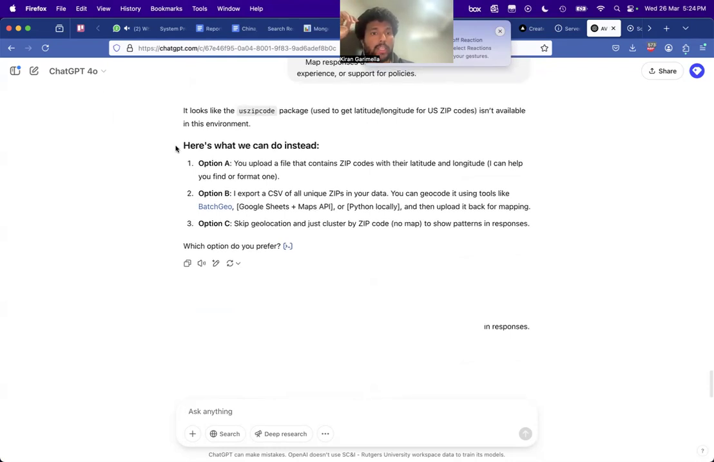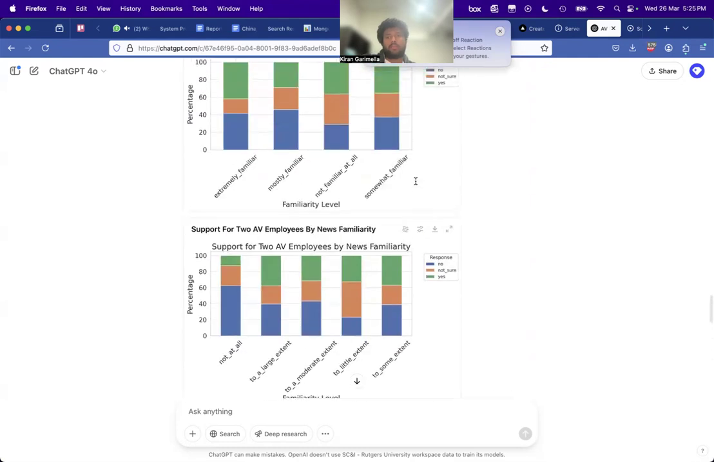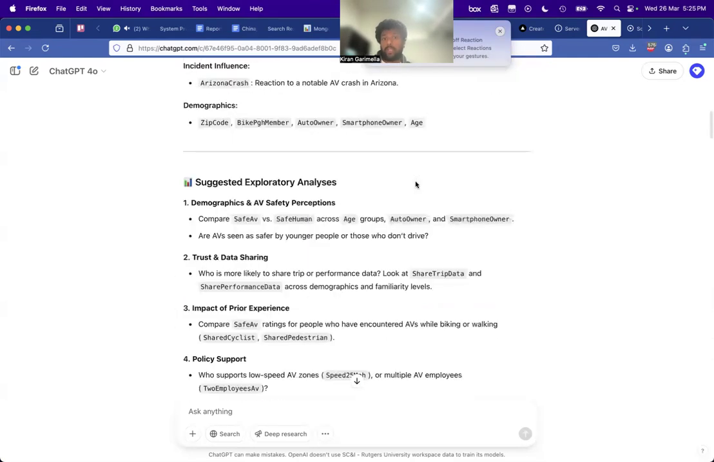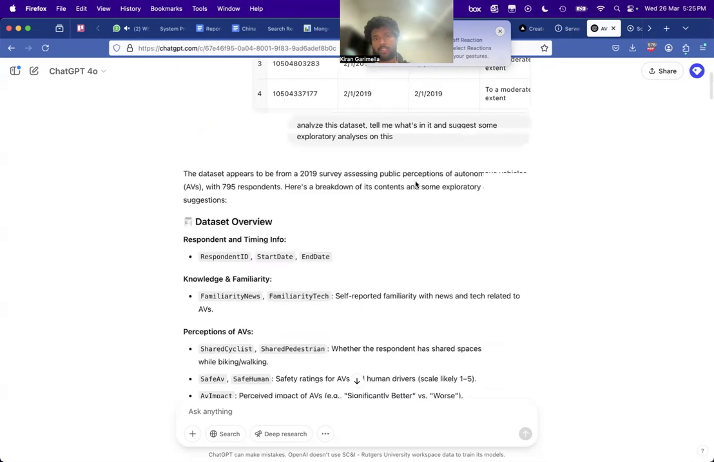Let's see. Okay. So basically it says, option, upload a zip file that contains zip codes or export CSV of unique zips. You can geocode using, basically this is useless to a certain extent. So yeah, this is not helpful, so that's fine. But already some of these other types of analysis that are suggested will give me really detailed information that analyzes this data set.